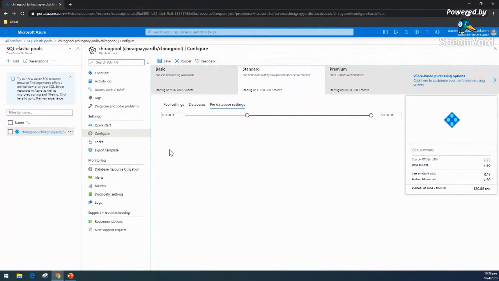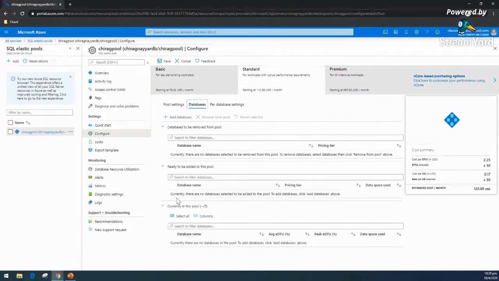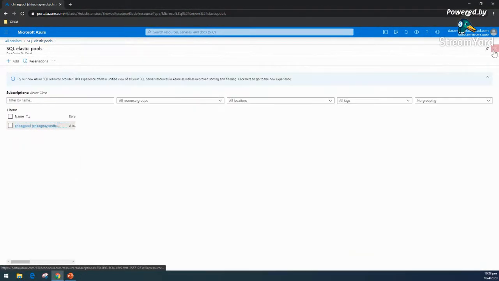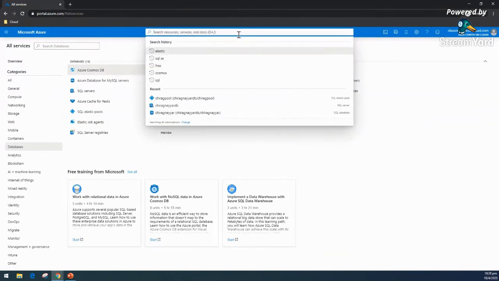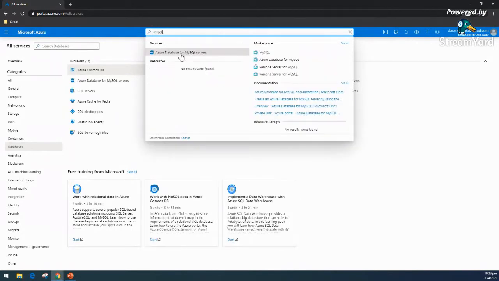I can put it at a database level, like how it will get consumed and who will get more or less. So these are the basic ideas, guys, about all this SQL PaaS service, which is very beautiful and very cheap. Buying a license is a bit expensive. This is an upfront investment that you need to make. And even running on a VM, you can see it may be expensive or less. You just check that. But Azure SQL PaaS is always a good service, I found.